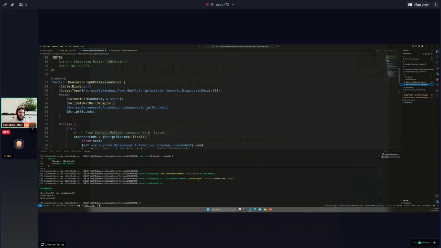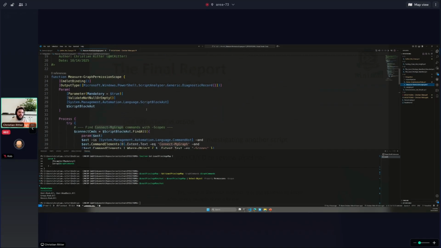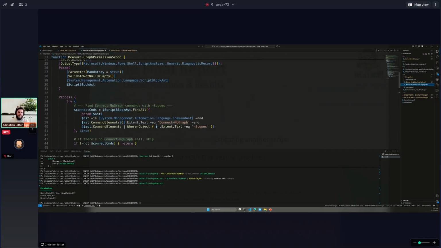I make use of the AST to check just for the connection string here. It's just another example of what you could do with this thinking.